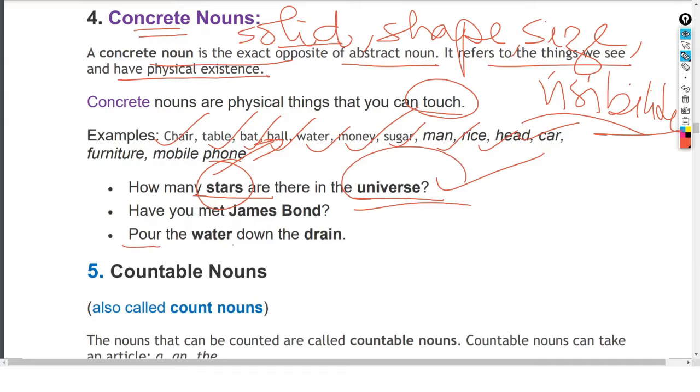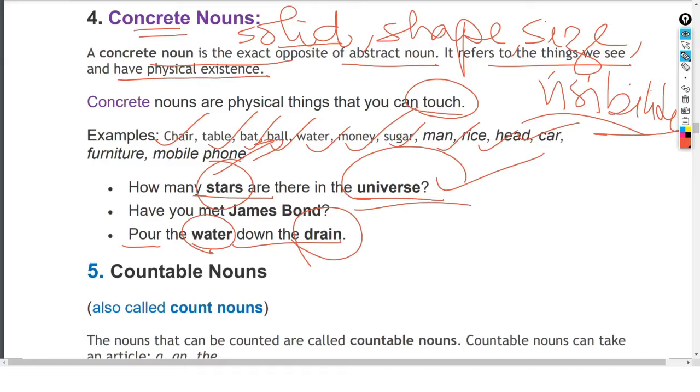Pour the water down the drain. ये देखिए पानी, water is what? You can see the sea water. Drain you can see. Therefore, both of them are the concrete noun.